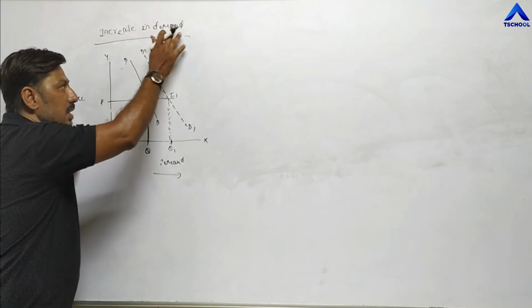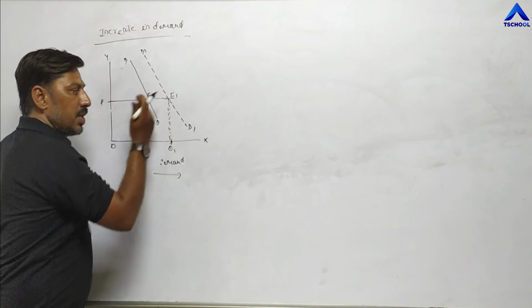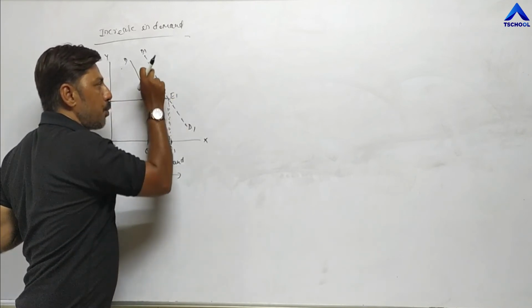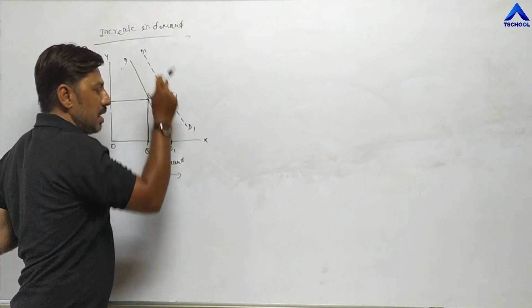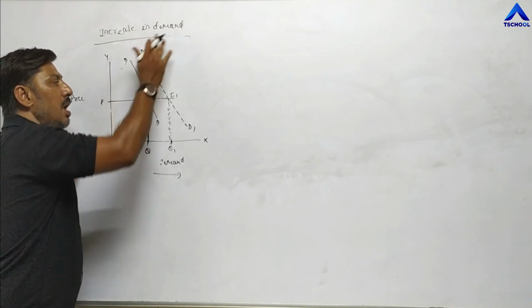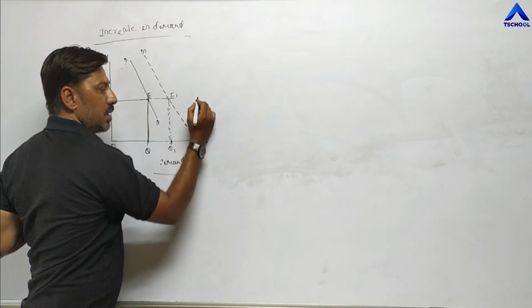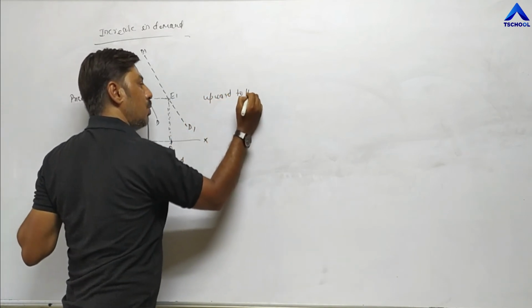But in case of increase in demand, the demand curve does not remain the same. It is shifted upward. This new demand curve D1 is the upward DD curve. So in case of increase in demand, the demand curve shifts upward to the right.